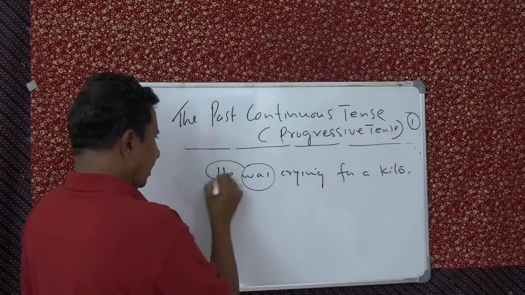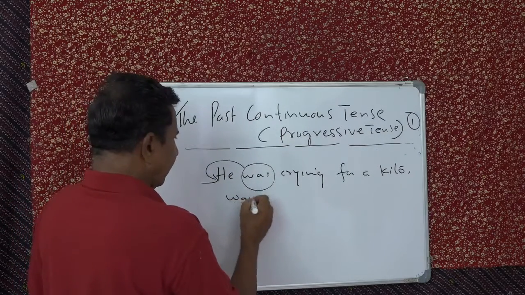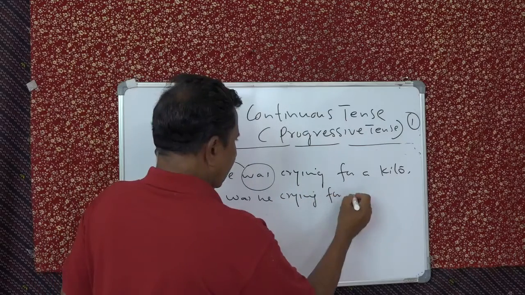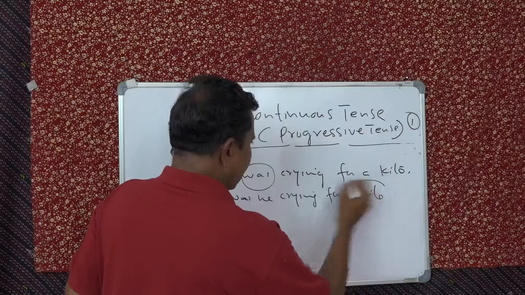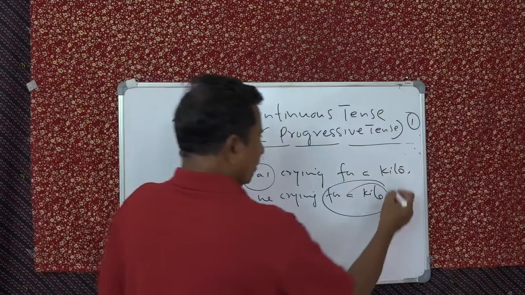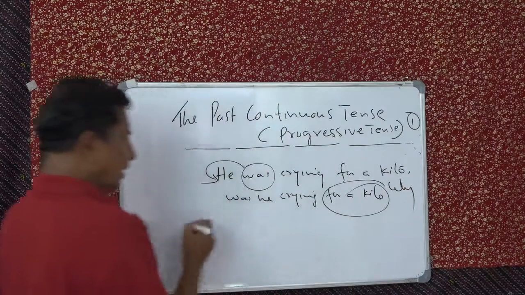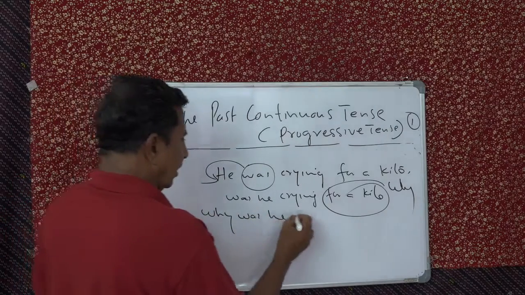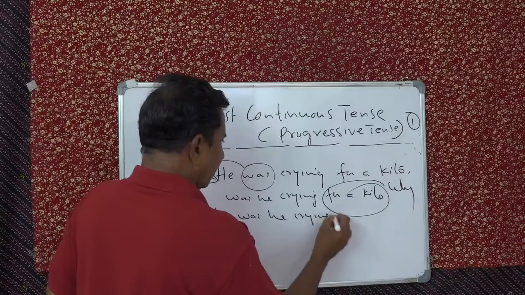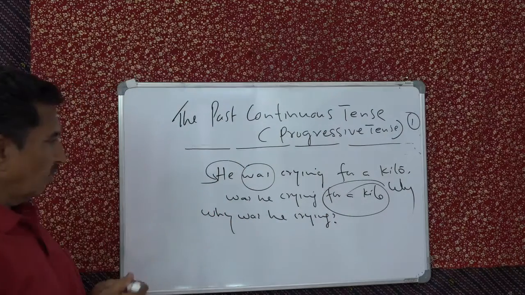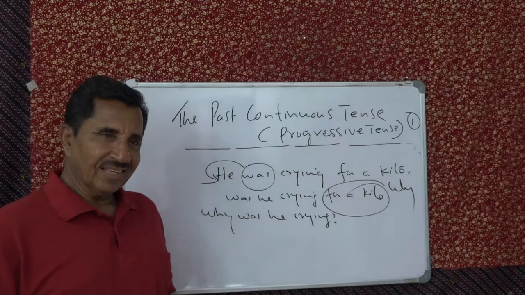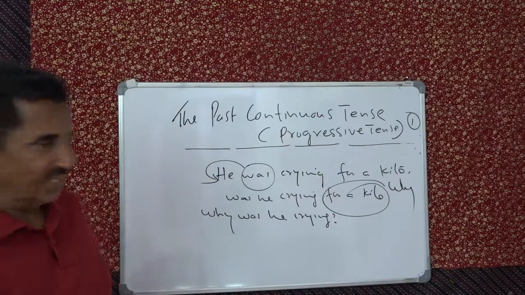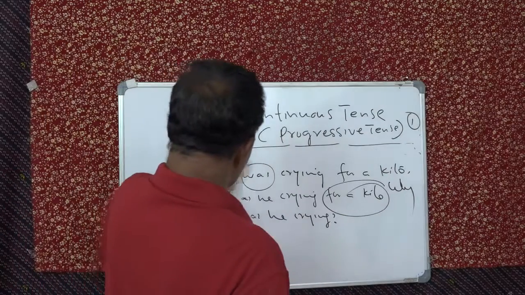Change this: was he crying for a kite? For a kite is the reason. So that is why. Bring it here at the beginning: why was he crying? Question mark. Why was he crying? The statement is this: he was crying for a kite. Understand? Yes. So that is easy now.